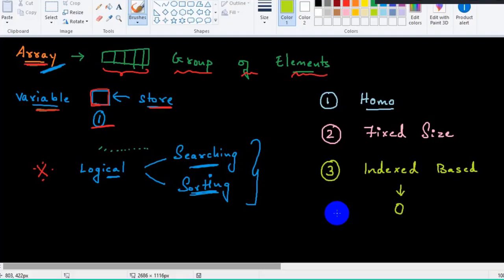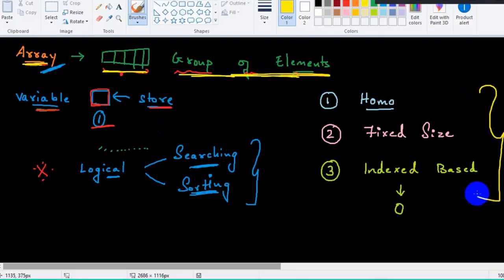So these are the things we are supposed to understand when it comes to the array concept. Got the clarity? It's a very simple and logical topic. It's a very easy topic. So first of all, what is an array? Sir, it's a container in order to store a group of elements. Perfect. What are the specifications, sir? It is homogeneous in nature, it is of fixed size, and it is index based. And the index position will start from 0. That's all about arrays.